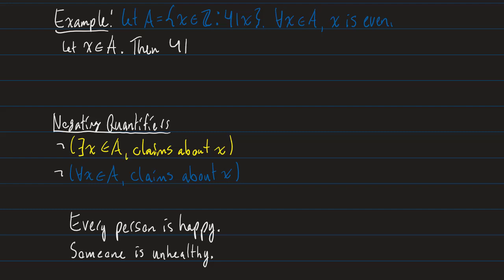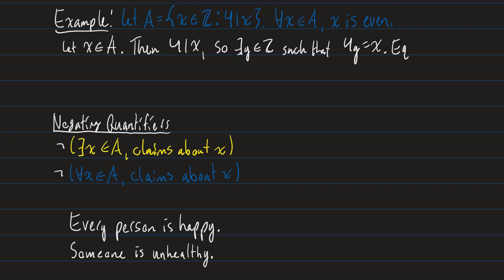Then 4 divides x. Now I'm going to use an exists. I'm going to say there exists a y in the set of integers such that 4y is equal to x. Look at that, I didn't have to write out "there exists" this time, I just wrote the backwards E. So x is in A, 4 divides x, so there's an integer y such that 4y is equal to x, right?